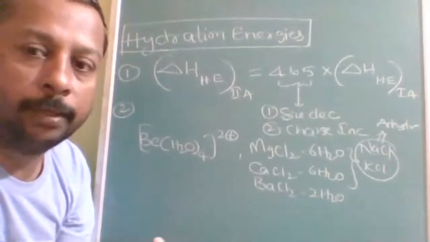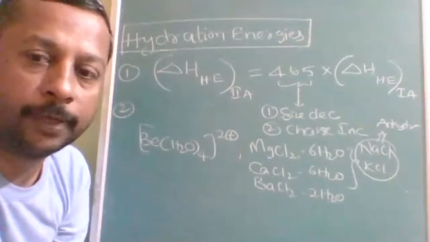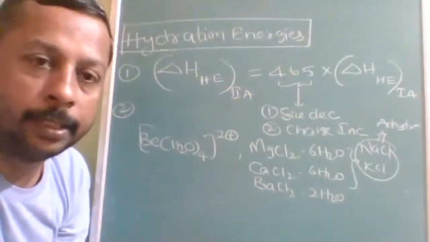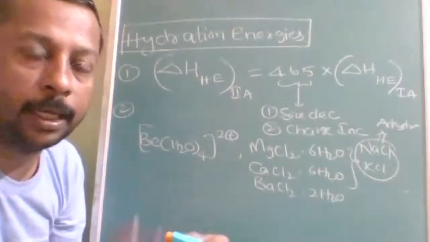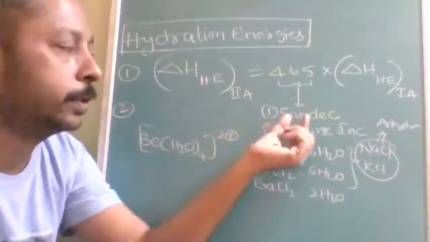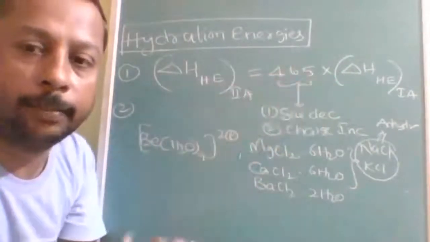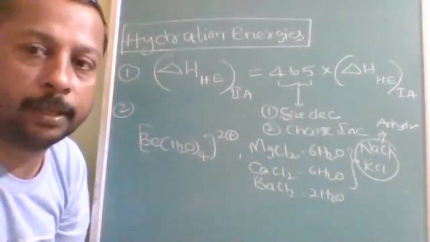Why? Because hydration energy depends on two factors. The very first factor is size, smaller size. As we move from left to right, the atomic or ionic size of alkaline earth metals is smaller than that of alkali metals. That is the first reason. Is this understood?